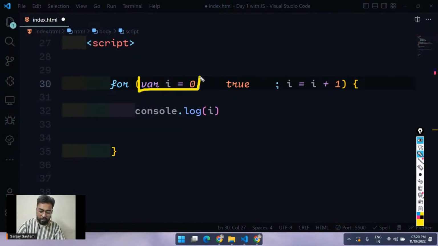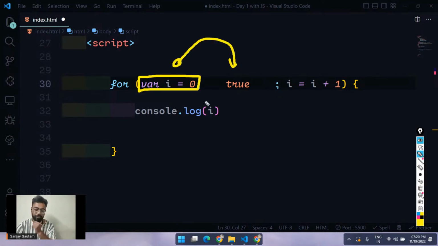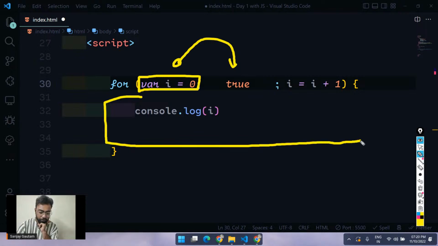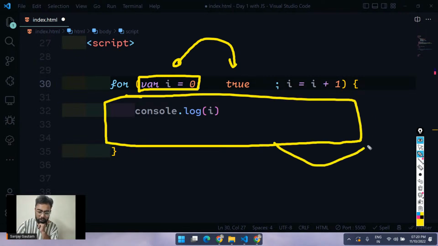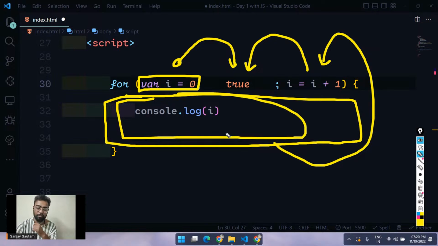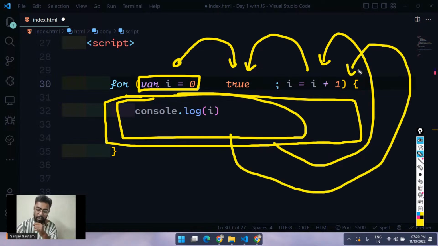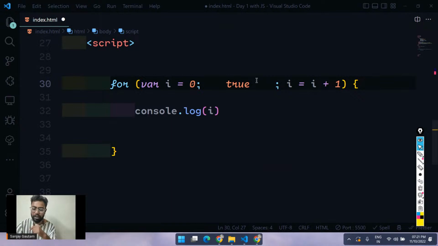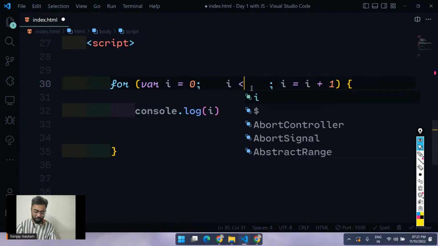So if you just pass a true here, see what will happen. First it will execute this line of code, then it will move to the second part and see a true here. So it will get inside of the loop, and after that it will come to the third part. So we will increment the value of I by 1, and again it will come to the second part, and if we have a true here again, it will come inside this block one more time. It will come to the third part, increment the value of I, come to the second part, and we have a true here. So this loop will be infinite. So we don't put a true here directly. Yeah, it's a real nightmare, so don't do this.